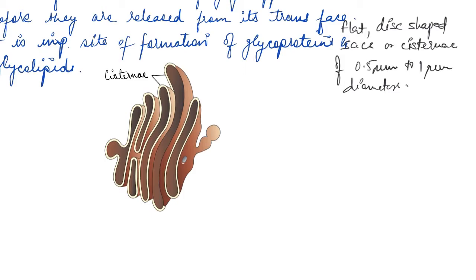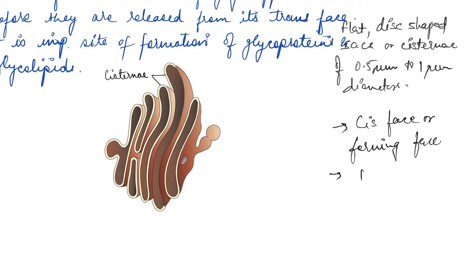One is the cis face, the other one is the trans face. The cis face is also known as the forming face. So at this end of the Golgi apparatus, the Golgi bodies are forming.